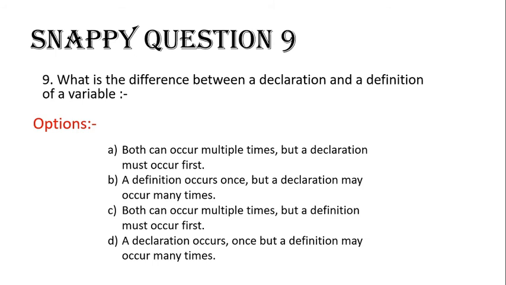I hope you have chosen the right option, and the correct answer is D. A declaration occurs once but a definition may occur many times. In C, we can declare a variable only once but we can define it many times.